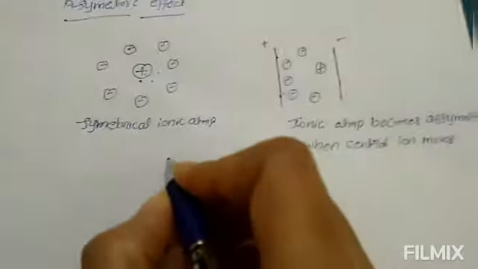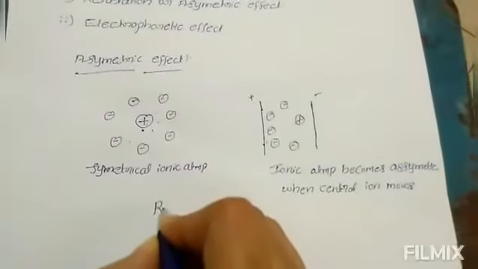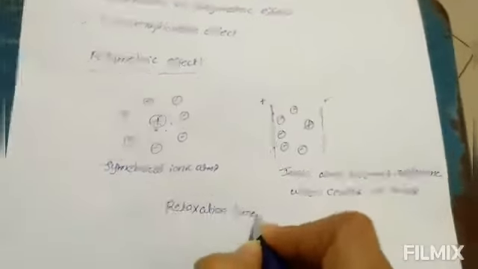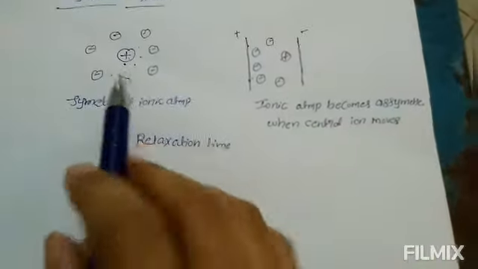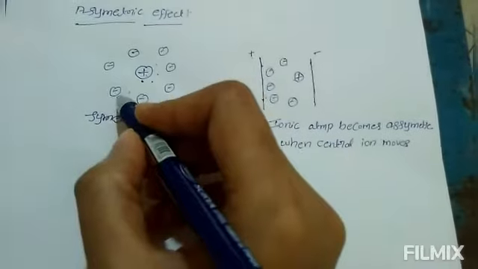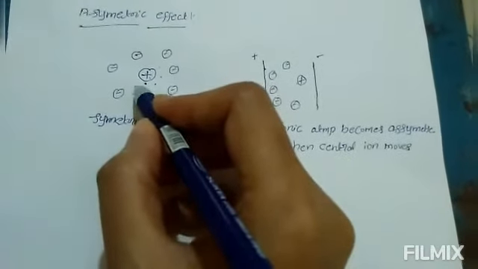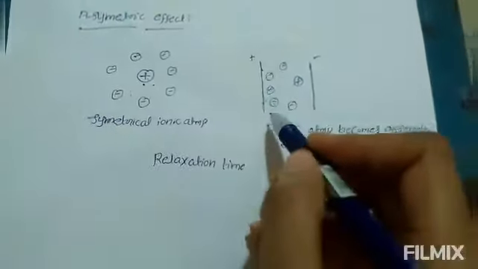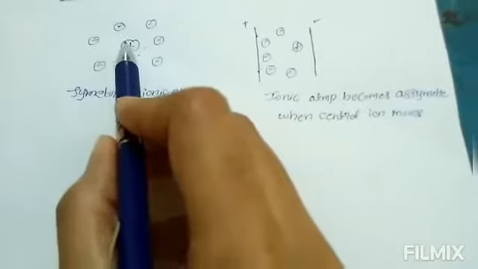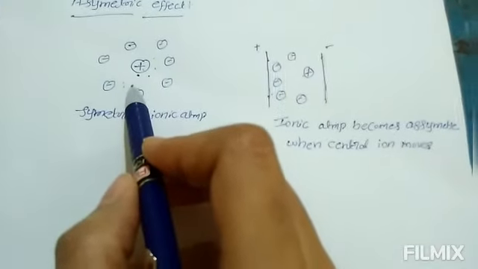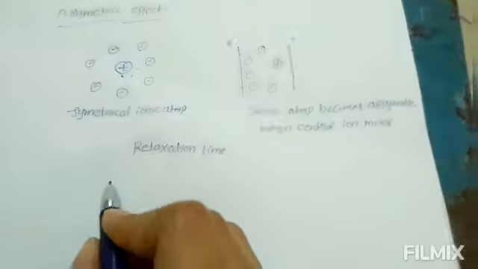This time is called relaxation time. During this time, the old ionic atmosphere tends to drag the moving ions backward, hence it retards its motion. Hence, this effect is called relaxation effect.